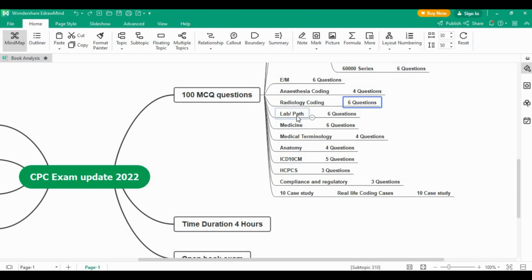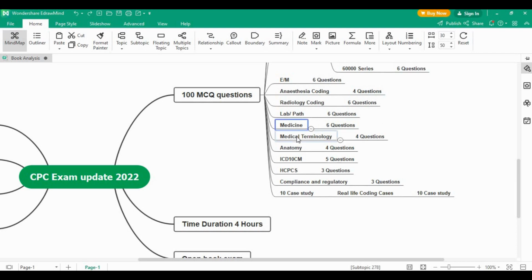So next, after the radiologic coding, the next section will be the lab and pathology coding. In this section, the total marks is 6 and the question size is 6 questions for 6 marks. After the lab and pathology section, the next section will be the medicine section. The total mark for this section is 6, and the question size is 6 questions for 6 marks.